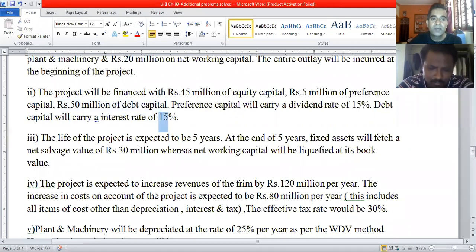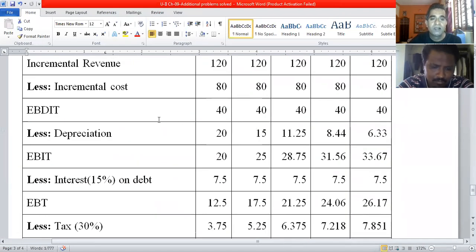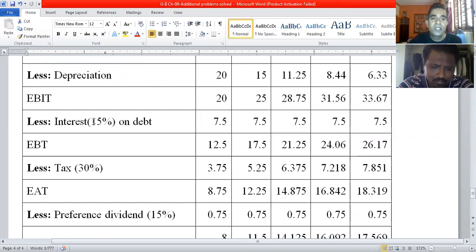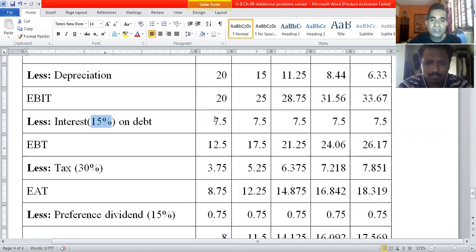So 15% of 50 million rupees is 7.5 million rupees. Each year the company has to pay 7.5 million rupees as interest on debt. Each year it is the same.